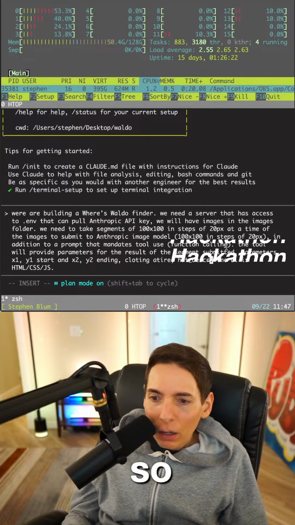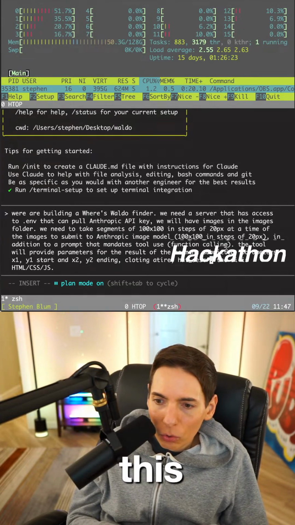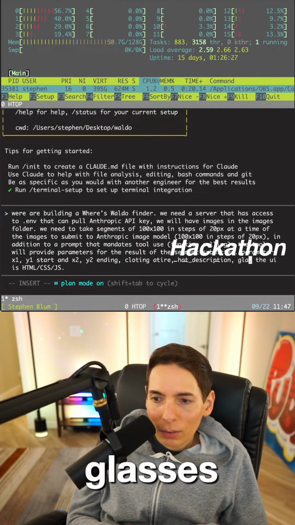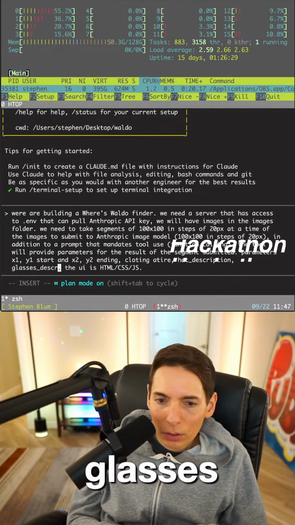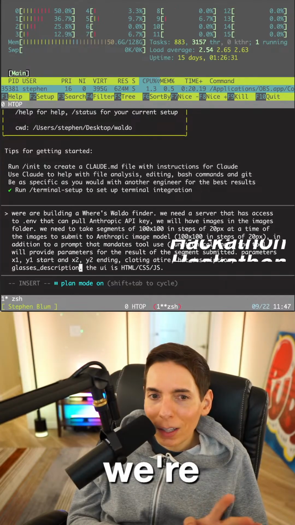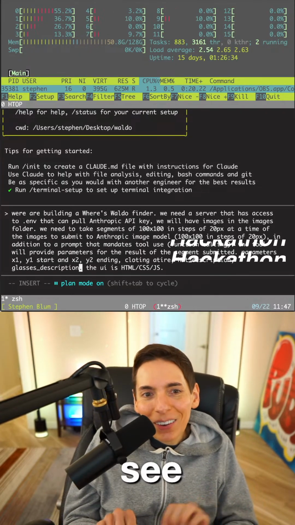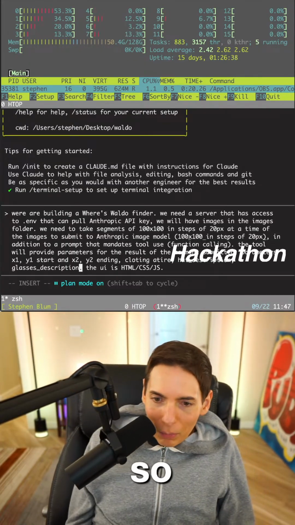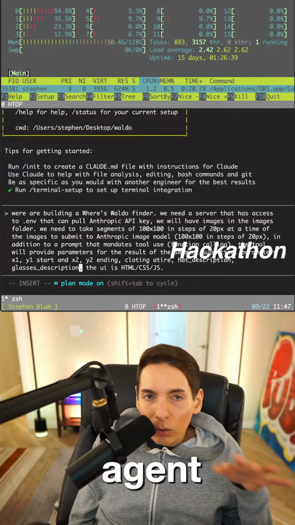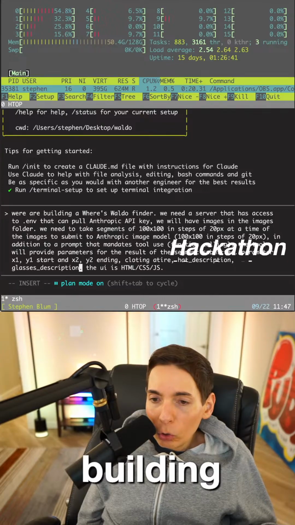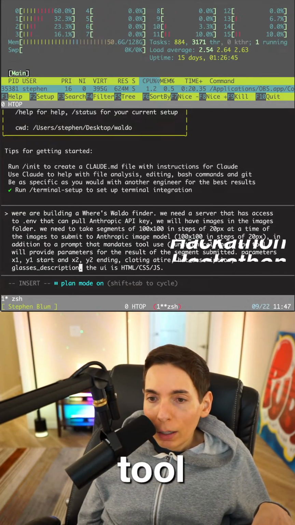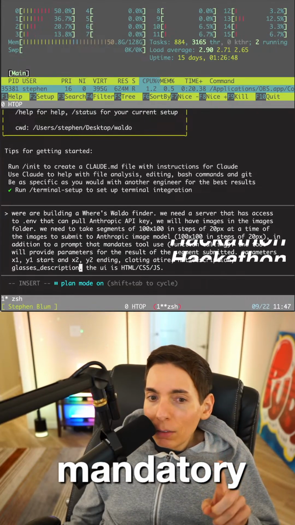So, hat description. Let's see. Glasses description. We're going to make sure that it's really okay. It's really cool. So we're going to make sure that the AI agent that we're building mandates tool use for every image that we submit. It has to respond using the tool. Mandatory.